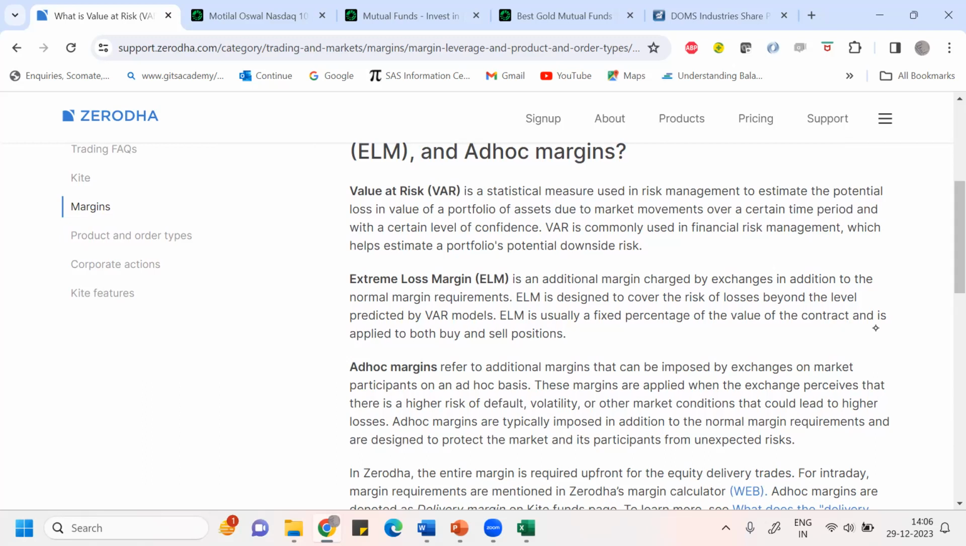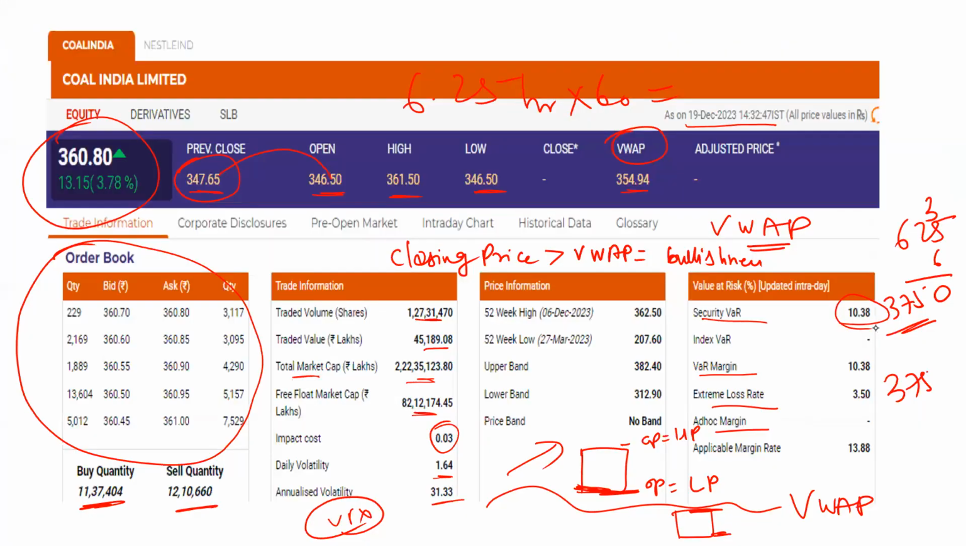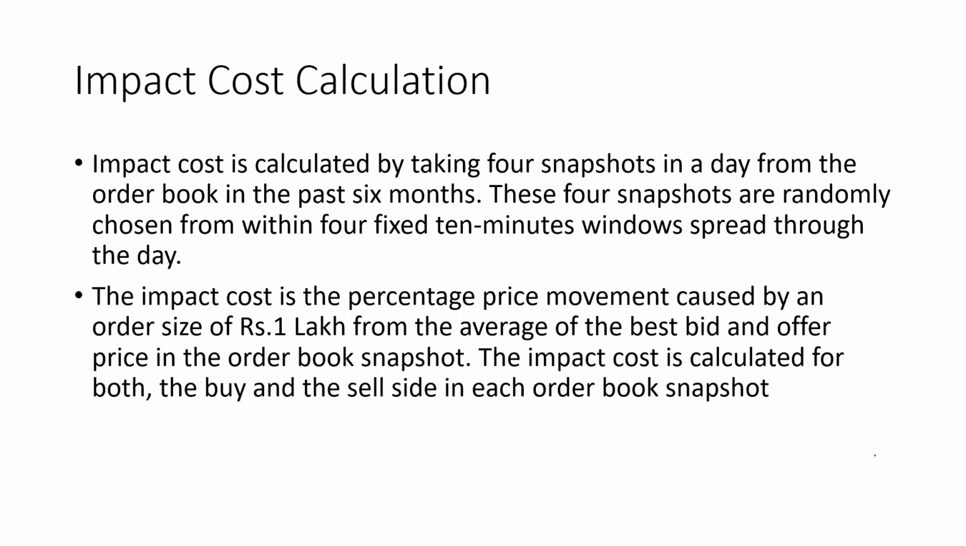Then you have something called extreme loss margin. It is the additional margin you need to pay for the stock for covering the mark to market settlement, and ad hoc margin. All this you can read about, and you'll get to know more about this part. So basically VAR talks about the underlying risk while investing in the stock, and based upon the VAR figure, your broker will ask for a margin amount to be deposited by you when you want to trade in the market.